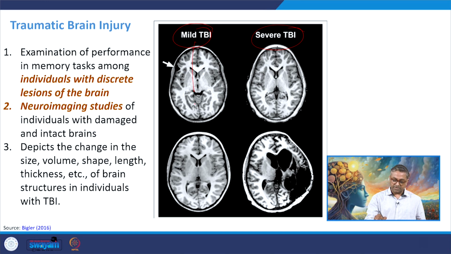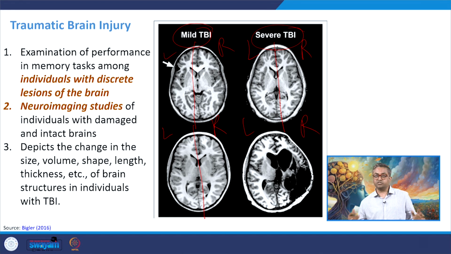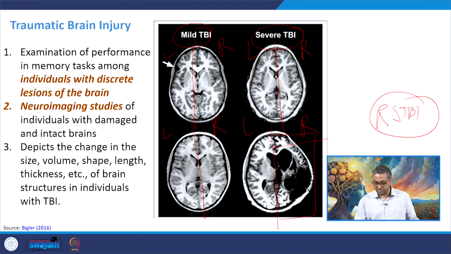So you have seen that the brain is divided into two sections, left side and right side, which is very easy. Based on the left and right side of the brain, we have understood that the functioning, the classification, the cognitive deficit, the behavioral deficit, the neural deficit can be studied easily. So here you can see the severe traumatic brain injury patient, and if you divide, you could see that the right side of the severe TBI seems to be affected largely. So this section is indicating something is severely bad.